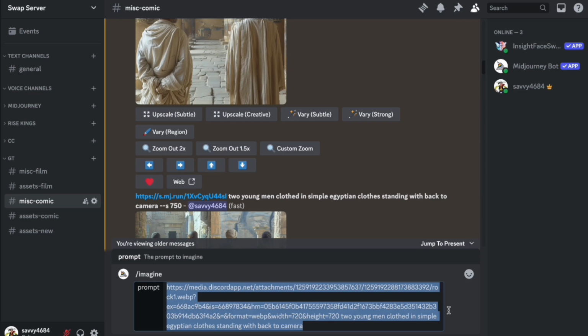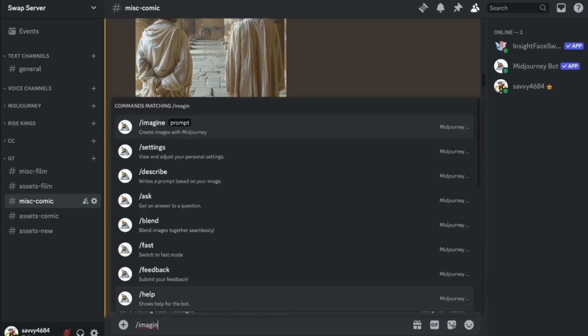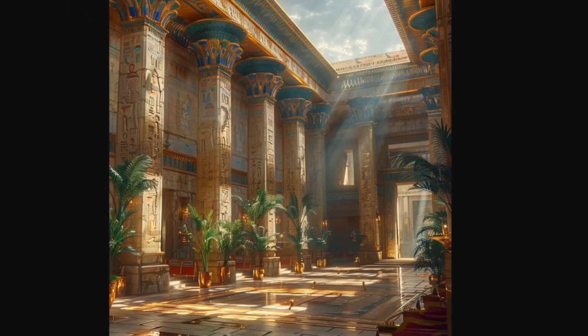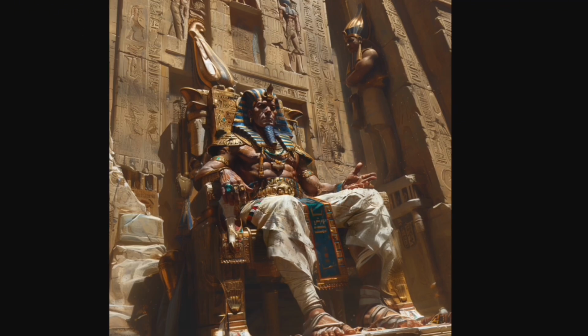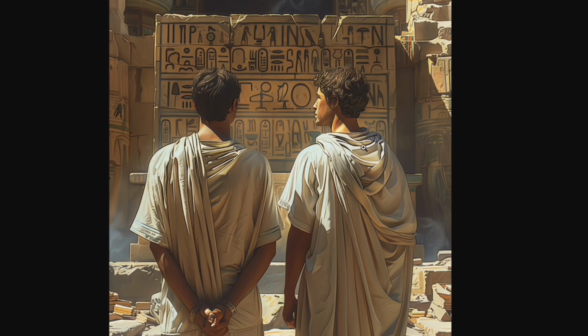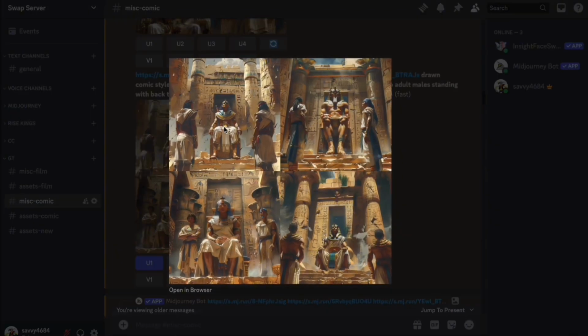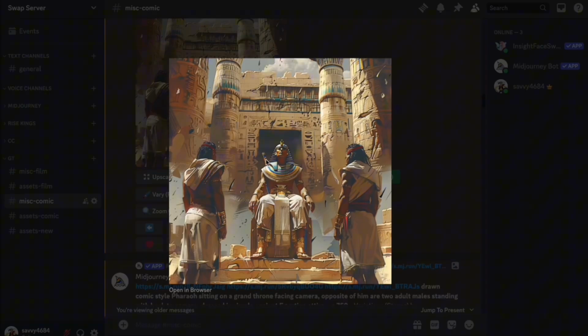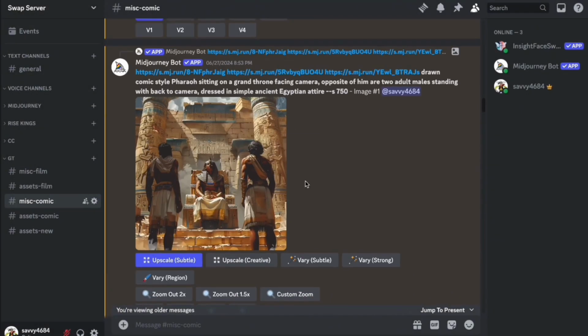And with that, you're able to input multiple images as well. So for example, one would be the background, one would be the characters that are in there, and the other one would be the pose, and just play around with it. Here, let's see how I got the result. So I have the background here, I have my original image from the pharaoh, and I have my two guys fixing the camera with their back. And the end result is, as you can see, what I wanted, and then I have to play around with what I get. So I choose whichever and then see what fits.